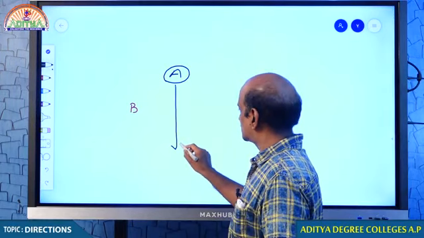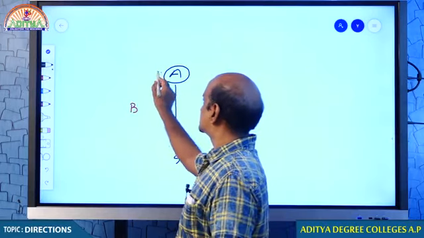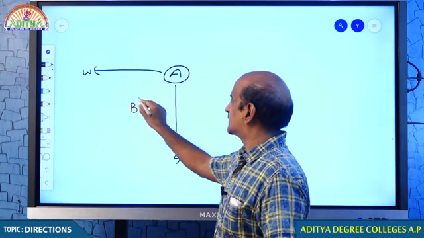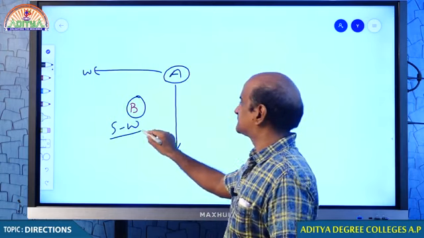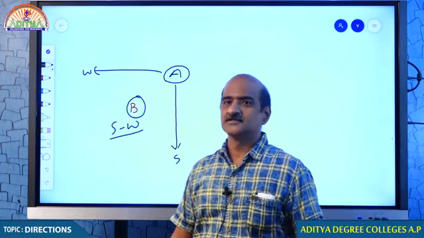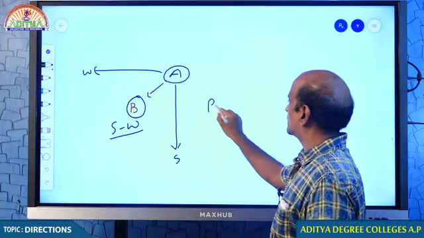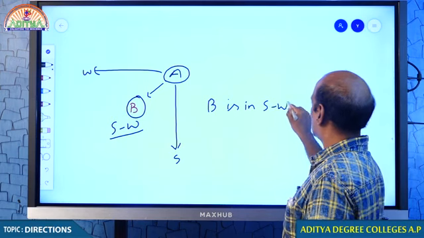This is all south of A, but B is not there. This is all west of A, but B is not there. So, if we can understand, B is in the southwest of A. We can conclude that B is in the southwest of A.